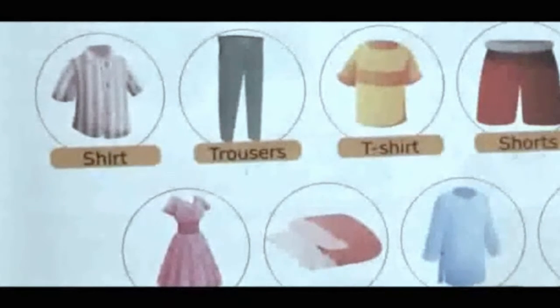So, first of all, if you want to take care of your clothes, then you need to wash them properly to remove the dirt and sweat. And after that, you need to dry them properly before wearing them again. And the next step is iron. If you will iron your cloth, then your cloth will give a neat look.